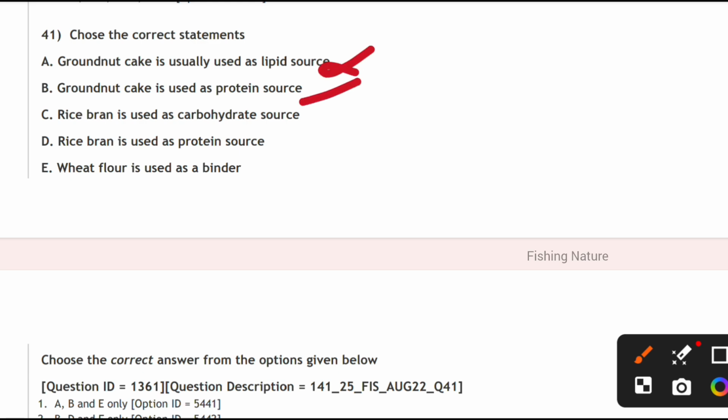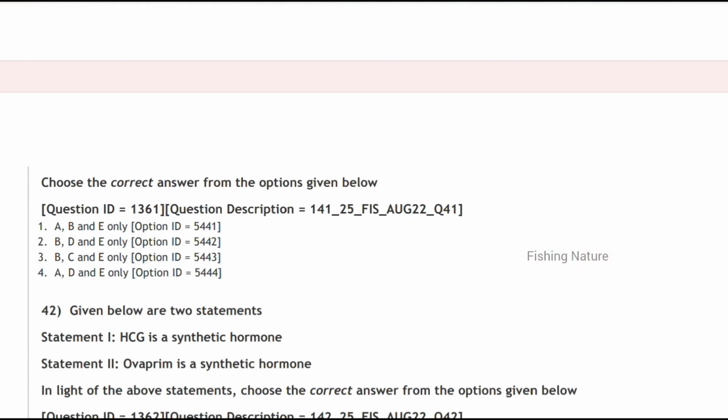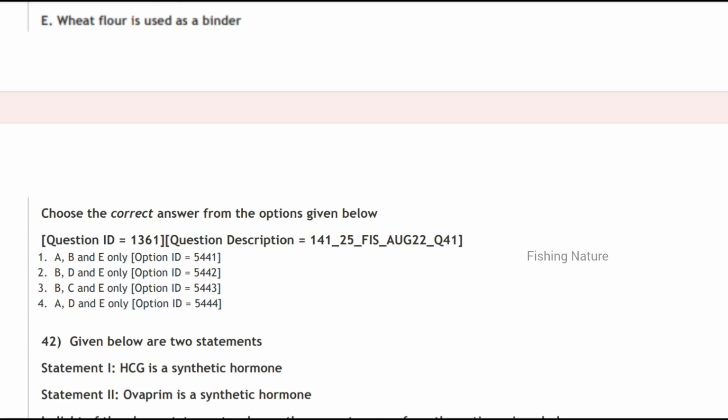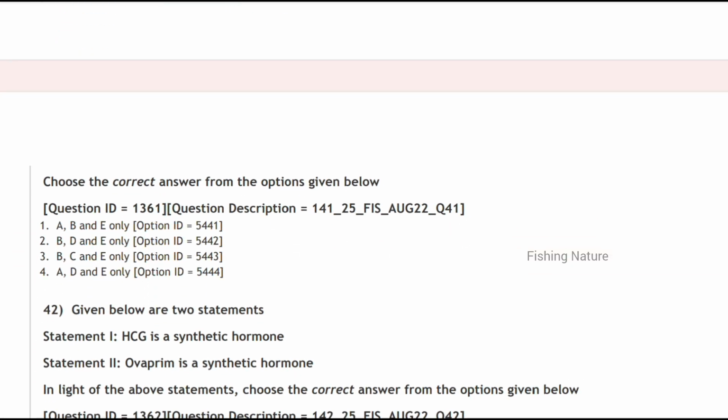Rice bran is used as a carbohydrate source, and rice bran is not a protein. Wheat flour is used as a binder. So here BC is the correct option, option 3.